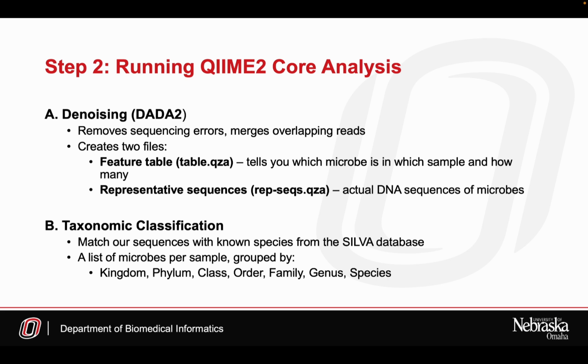Now that the data is clean, we analyze it in QIIME2. First, we denoise it using DADA2, which corrects sequencing errors and outputs a feature table showing how many of each microbe is present in the sample, and representative sequences showing the actual DNA. Then we perform taxonomic classification using the Silva database to assign species names to those sequences. This gives us a list of microbes in each sample organized by taxonomic labels like phylum, genus, and species, basically identifying who's at our microbiome party and how many guests are there.